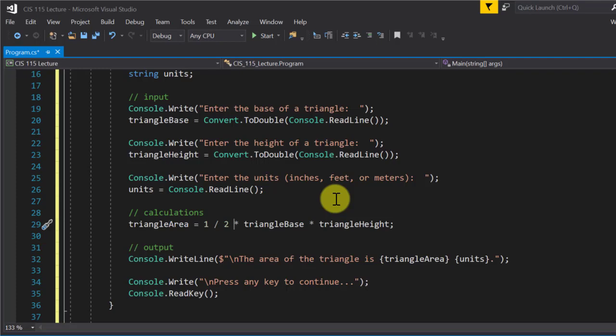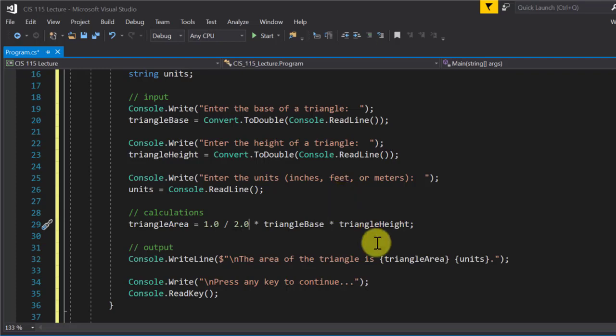So this is integer division. It's going to give you the quotient, but not the decimal. And in this case, the quotient is going to be 0, so the area is always going to be 0. Everybody understand that? Okay? So if I wanted to do it, I could do 1.0. That would force floating point division, so then it would come out right. Or I could also do this to even it out. So long as one of them has a .0, that makes it floating point division, okay?